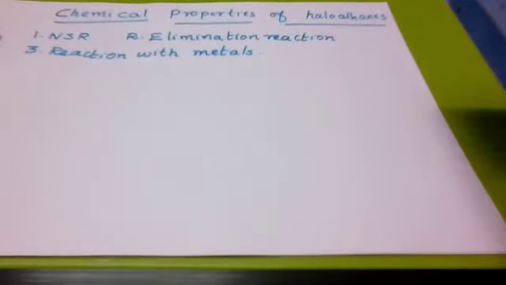In this video, we are going to discuss only nucleophilic substitution reaction.